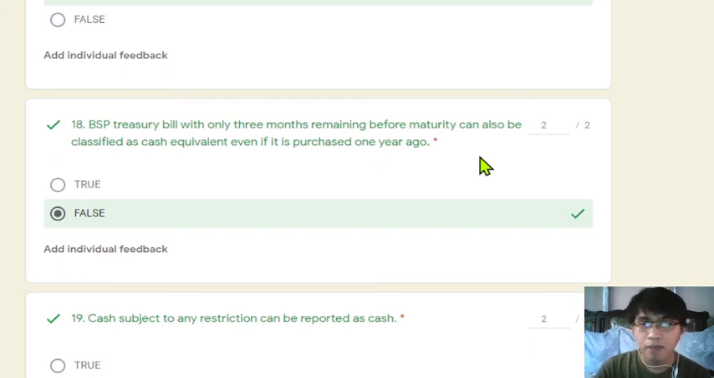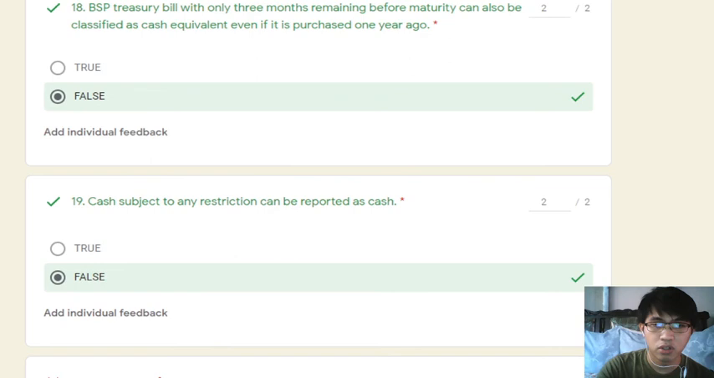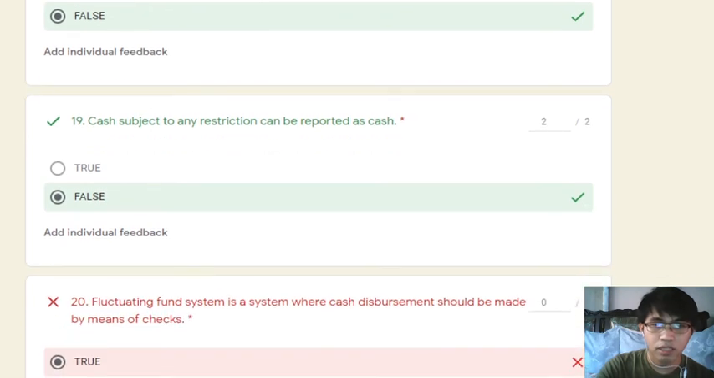Mali yang statement na yan. Number 19, cash subject to any restriction can be reported as cash. It is false because cash must be unrestricted in use. So, hindi pwedeng meron siyang restrictions.